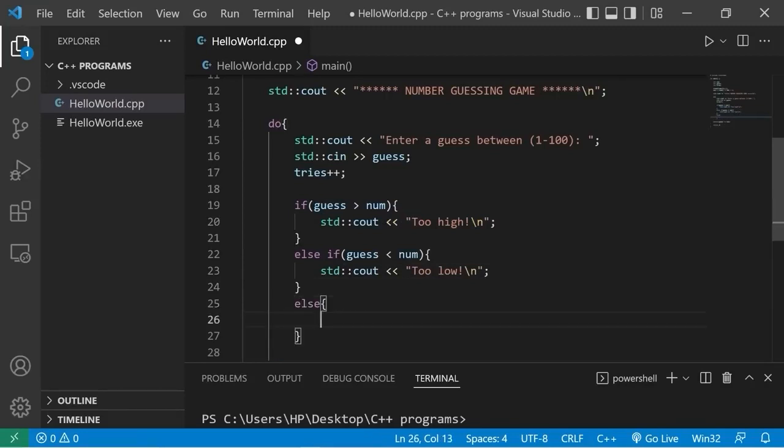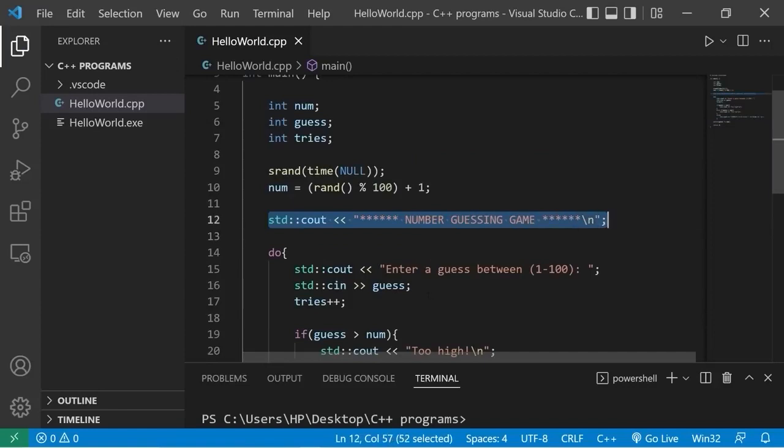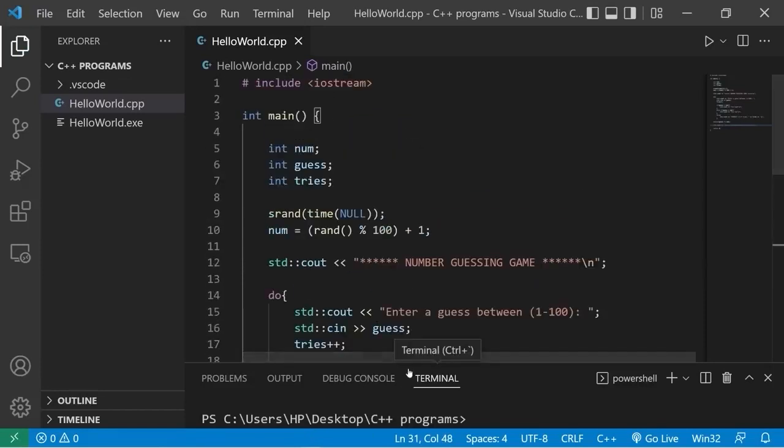Else, if the guess is not above the number and the guess is not below the number, the guess must be equal to the number. Standard output, correct. We'll display the number of tries. Number of tries. We'll display our tries variable. I'll add a new line. And I'll just add a line of text for decoration at the bottom once we exit the game. That should be everything. Let's run this.